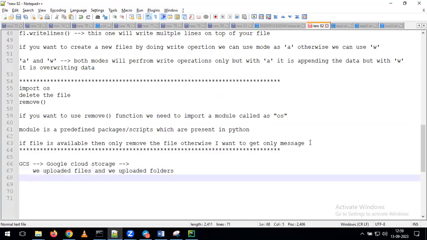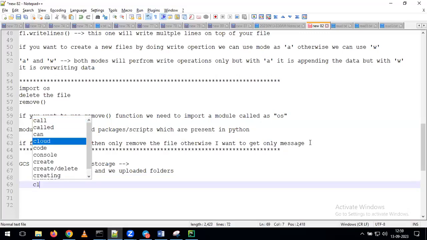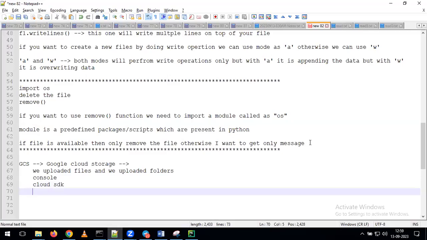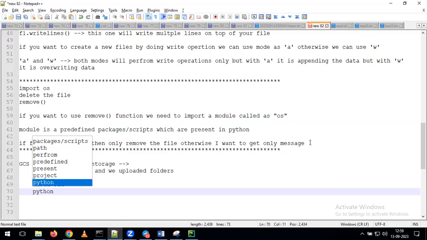We did these operations from the console, and we did the same operations from the Cloud SDK. At that time I told you we can perform the same operations with Python also, but we didn't discuss Python then, so I didn't cover those topics at that time.